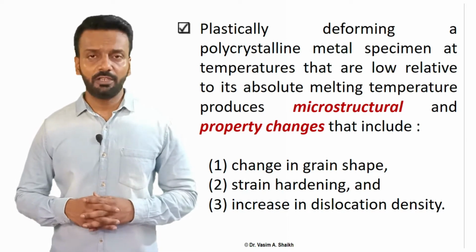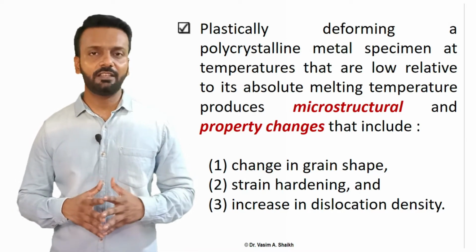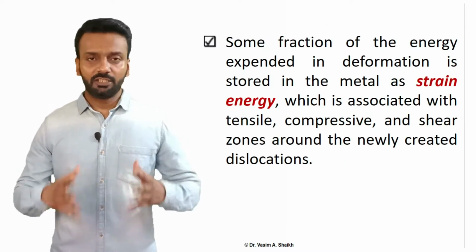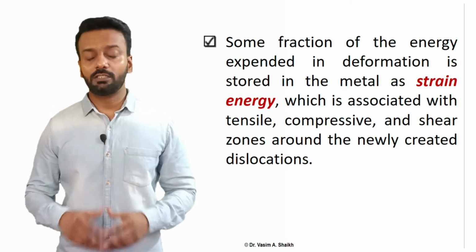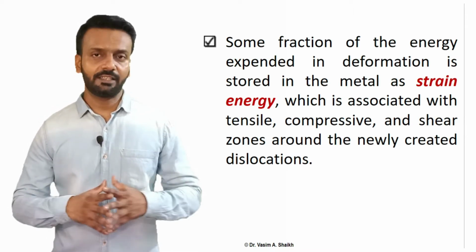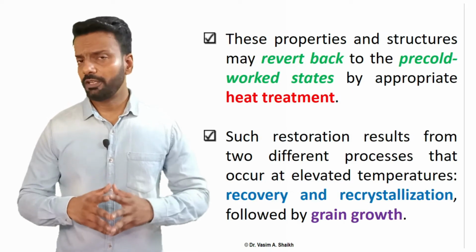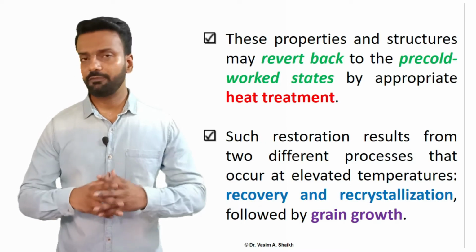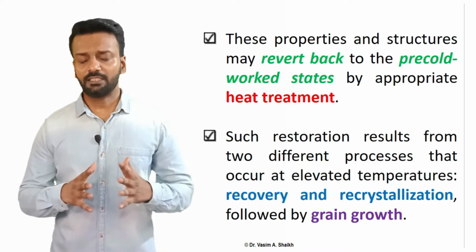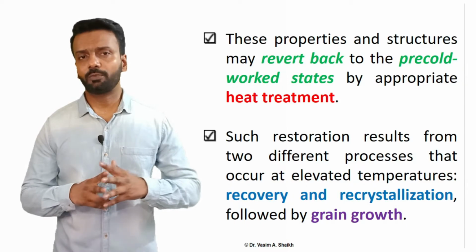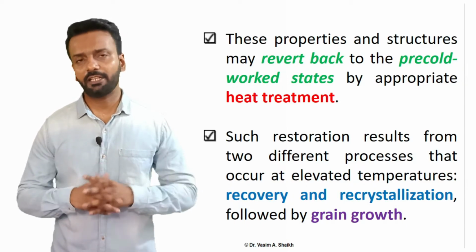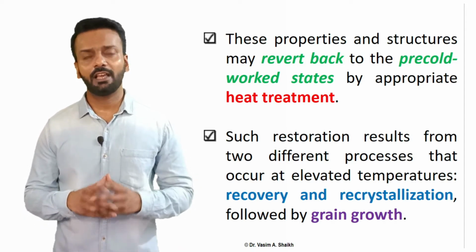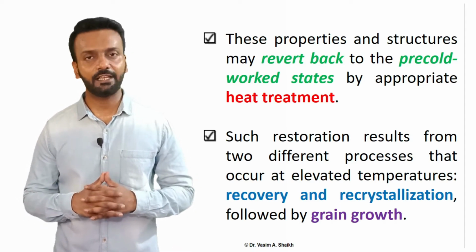These changes can be in terms of grain shape, strain hardening and increase in dislocation density. So the energy which is expended in the deformation process is stored in the material as strain energy. These properties can revert back to the pre-cold work condition if we give them a certain heat treatment. Such restoration results from two different processes that occur at elevated temperature, known as recovery and recrystallization, and they can be followed by grain growth.